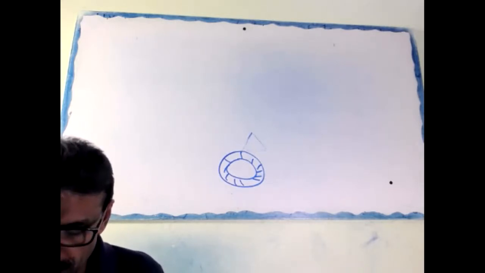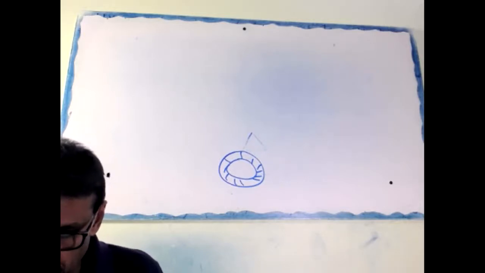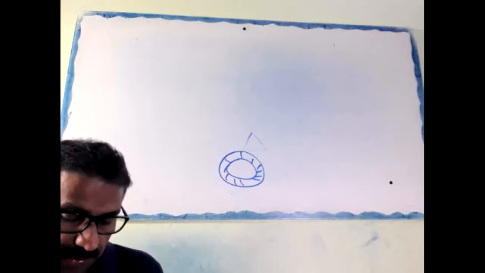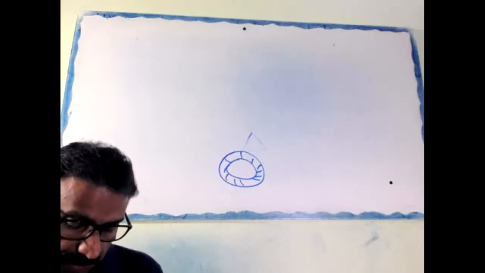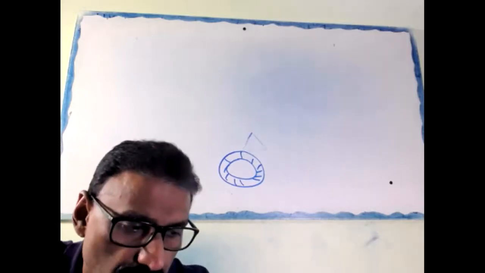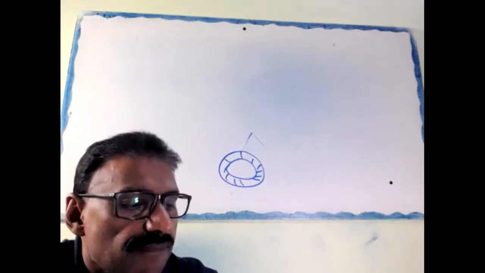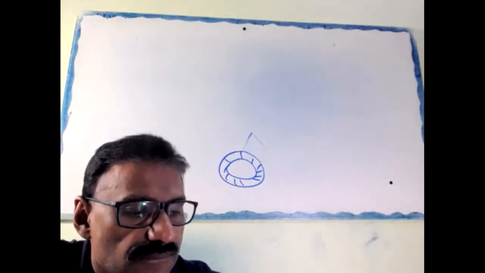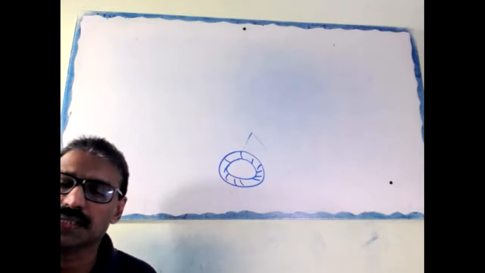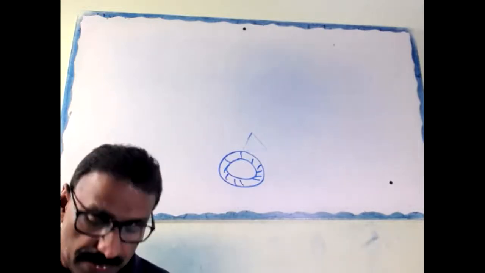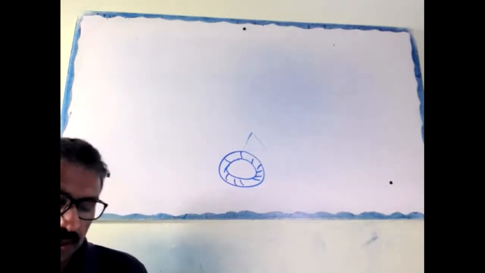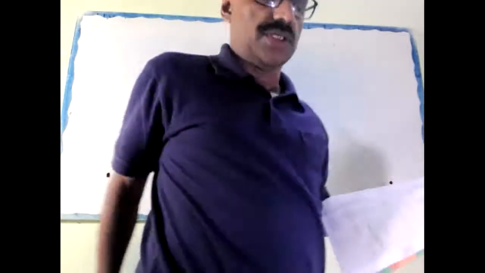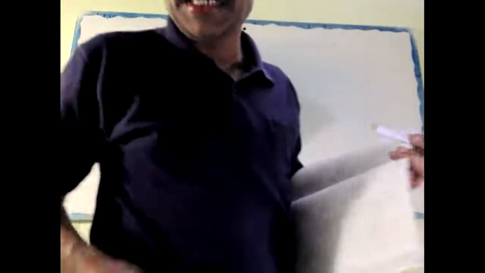Listen, two easy questions you made mistakes. Very easy questions. Volume of two spheres are in the ratio 64 is to 27. Find the ratio of their surface areas. Okay, Ayan, the volume of two spheres are in the ratio 64 is to 27.